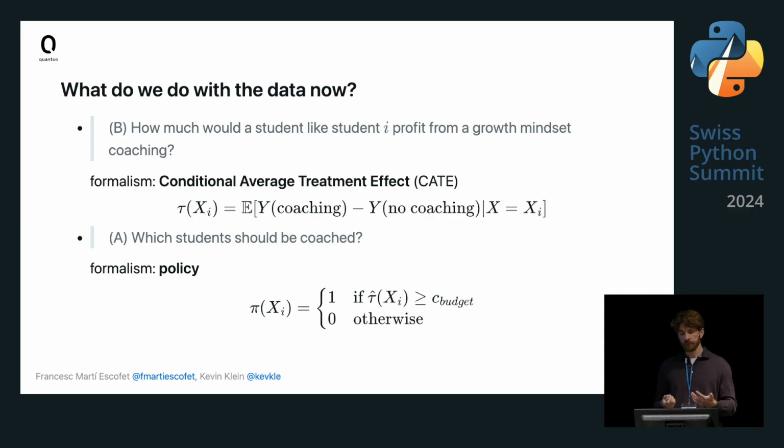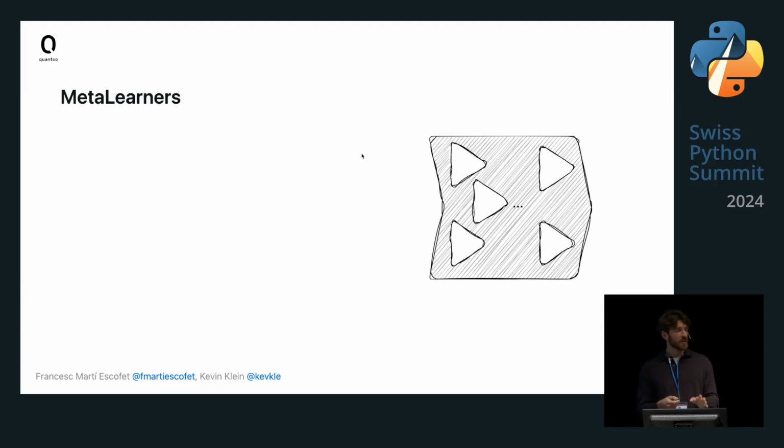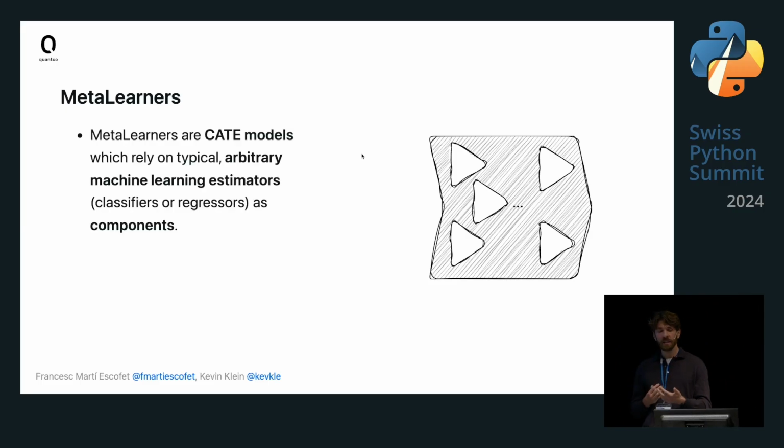So this is all nice and well, but this, of course, bears the question of where do we get these estimates for these conditional average treatment effects from? And our answer to that question is meta-learners. Meta-learners, unfortunately, were not invented by Francesc and me. We merely implemented them. And meta-learners are a family of CATE models, so models that estimate this quantity, this estimate that we saw on the previous slide. And what's special about them is that they have a very modular, composable structure. So here, the larger geometrical shape is supposed to represent the meta-learner, and these smaller triangles inside of it are supposed to represent arbitrary supervised learning models, so regular machine learning models. There are many of those inside a meta-learner.